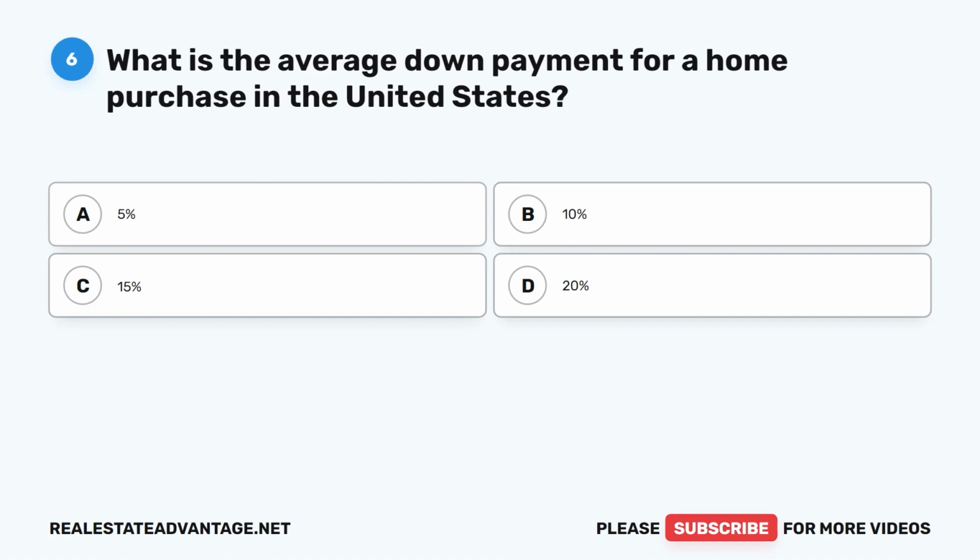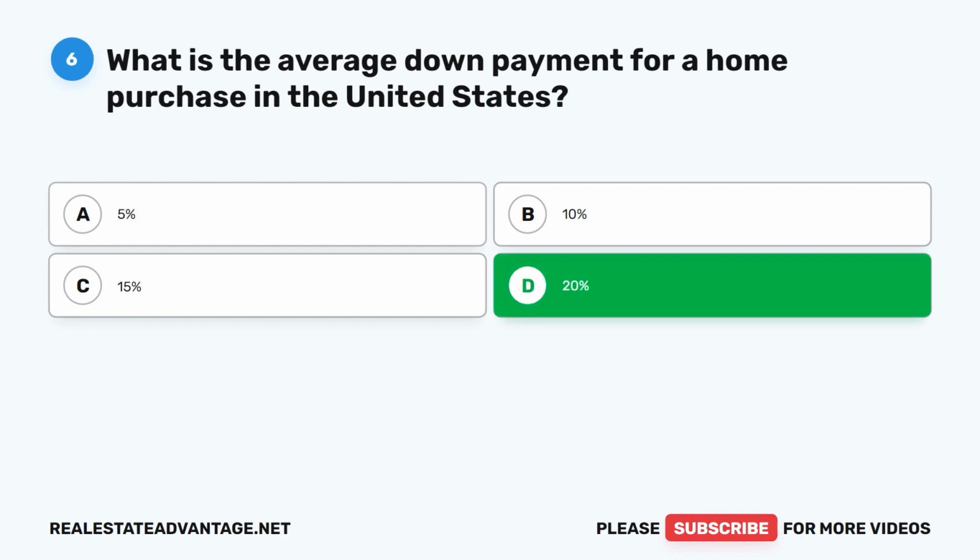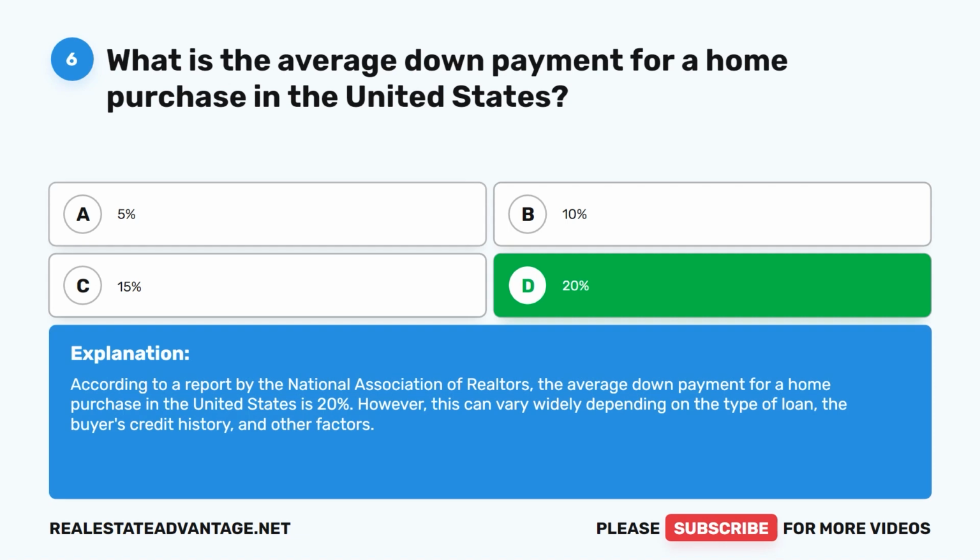Question 6. What is the average down payment for a home purchase in the United States? A. 5%, B. 10%, C. 15%, D. 20%. The correct answer is D. 20%. According to a report by the National Association of Realtors, the average down payment for a home purchase in the United States is 20%. However, this can vary widely depending on the type of loan, the buyer's credit history, and other factors.